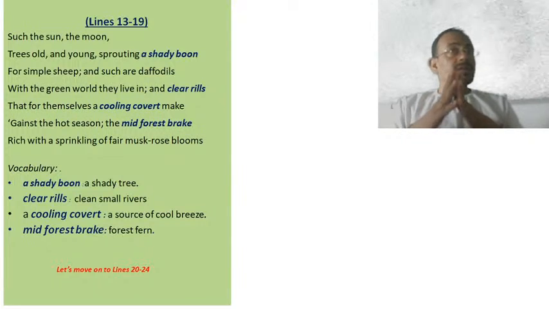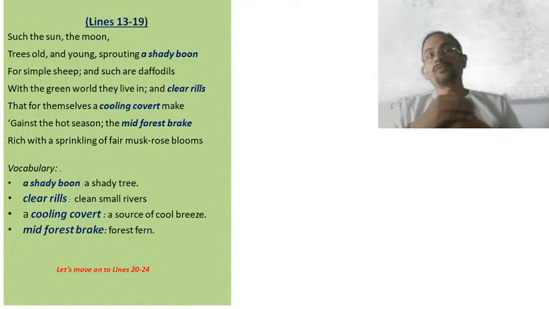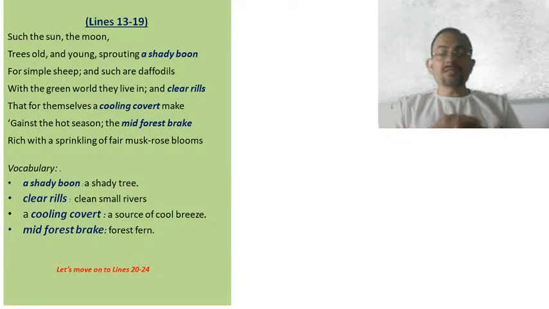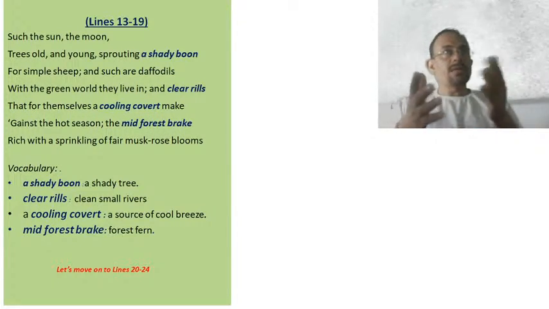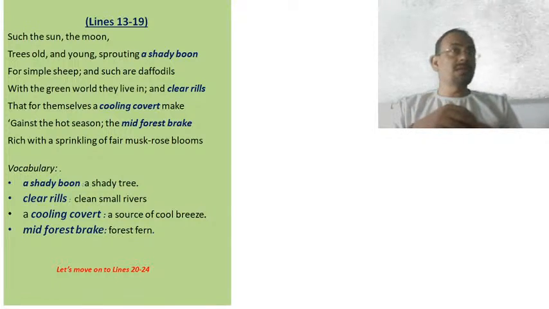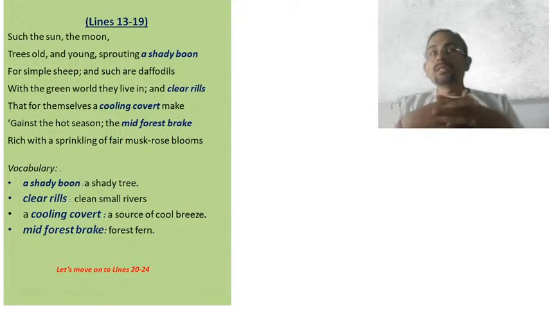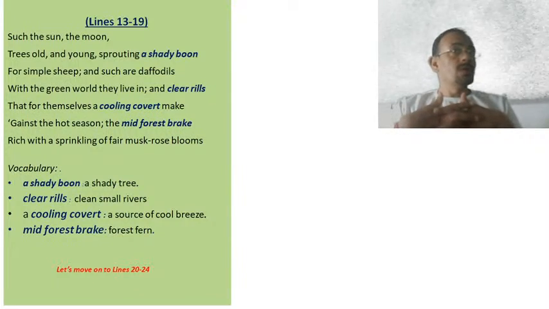Understood? So here the poet gives importance to those beautiful objects in nature, because it's a nature poem. That is why the poet has made mention of all the objects from nature, and he says that a thing of beauty, like the examples he has already mentioned: sun, moon, young and old trees, then small rivers, then mid-forest brake, daffodils, all these are examples of things of beauty. So he said that things of beauty help us.